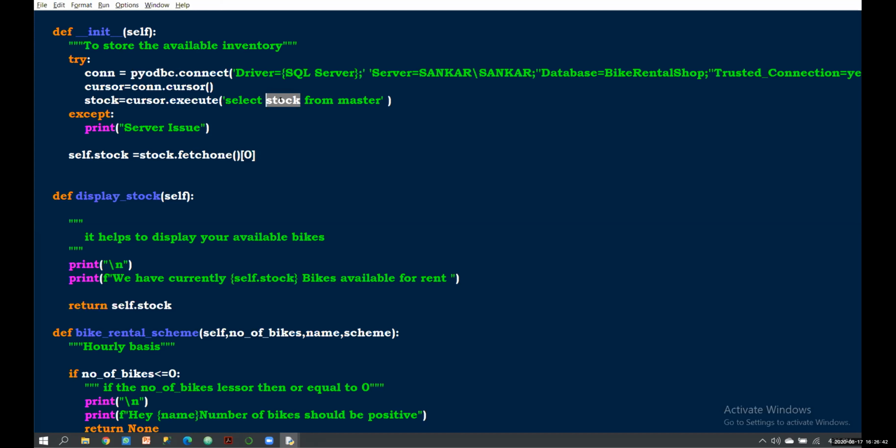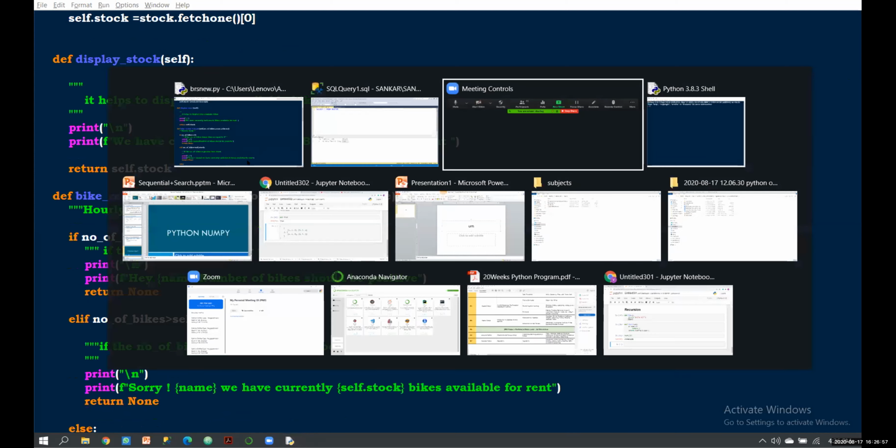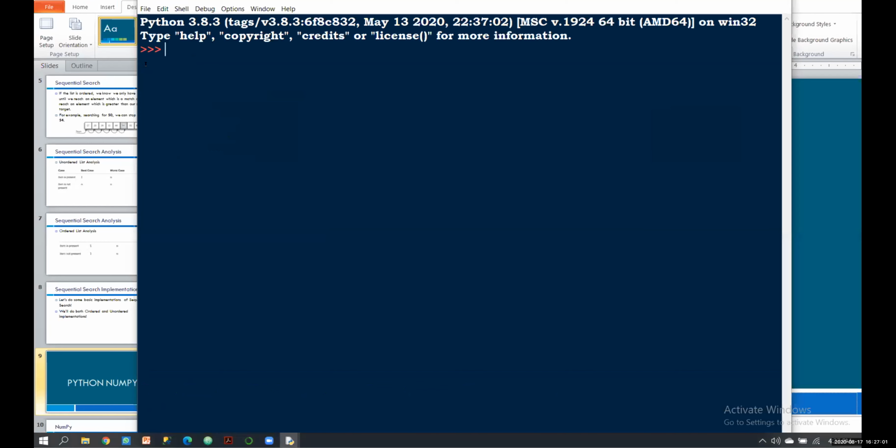What is that zero in between, sir? Yeah, I'll explain. fetchone returns the values as a tuple, in list form. If I use fetchone, it returns something like 1, 2, 3 inside a list.